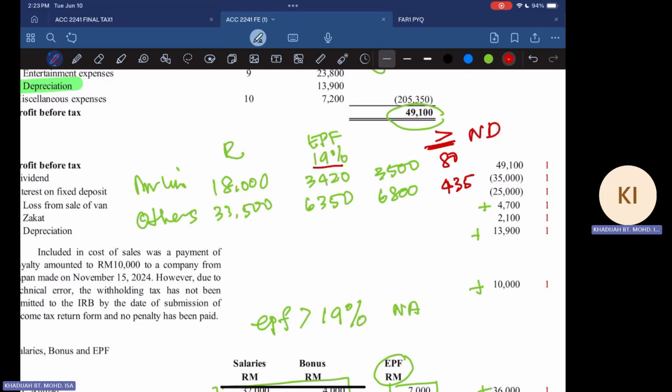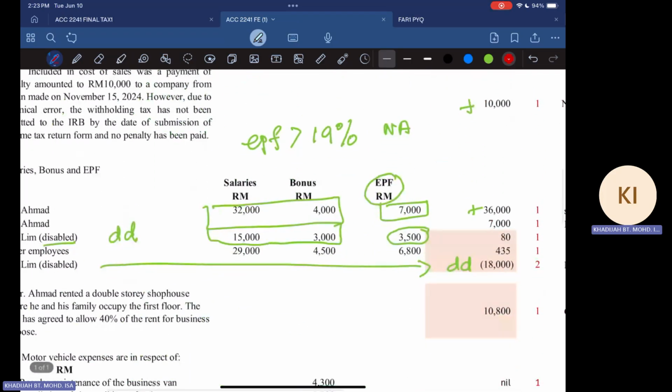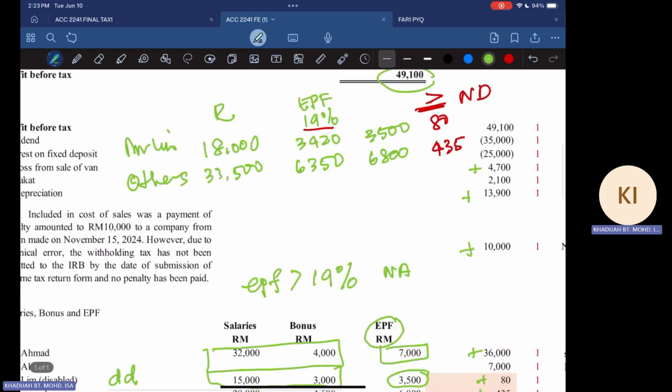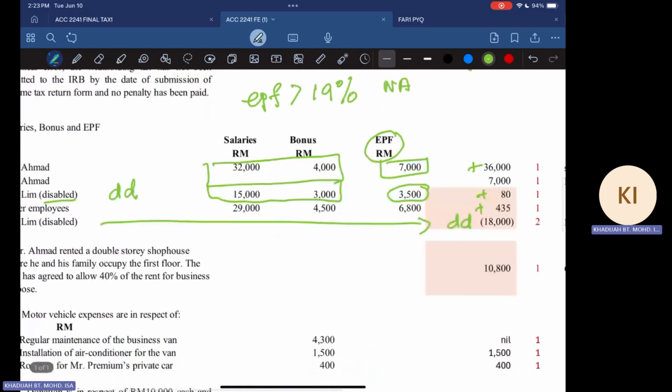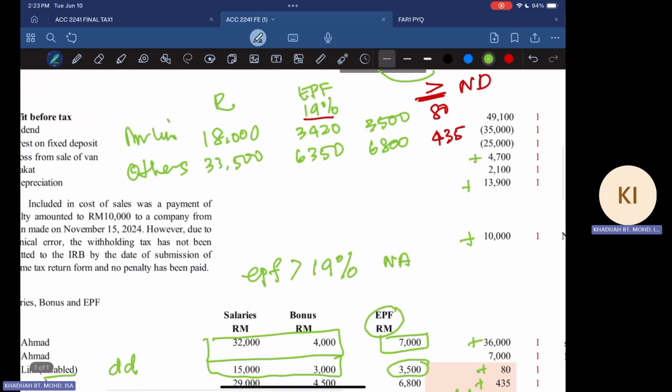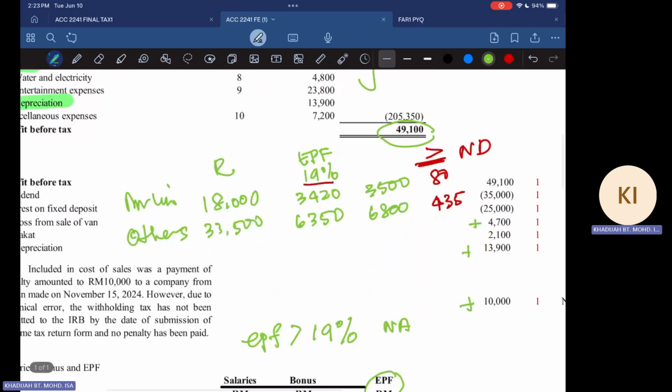So in the adjustment, the 80 is added back because the excess is not allowed, and the 435 is also not allowed, which is the excess of the 19%. That is how you compute your adjustment for EPF.